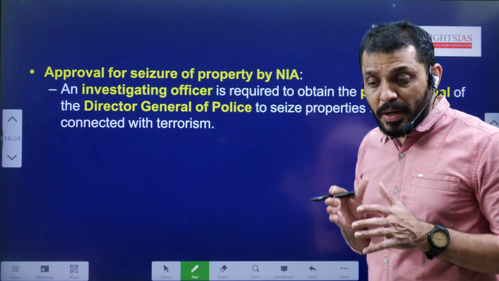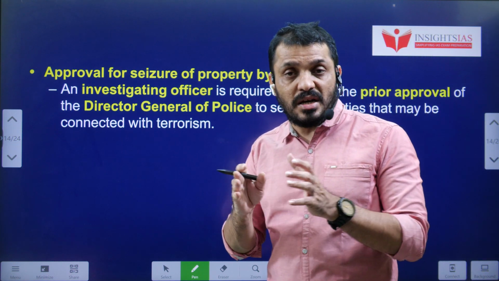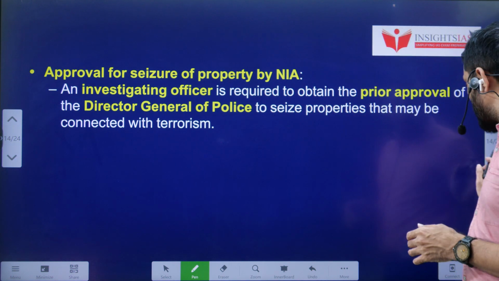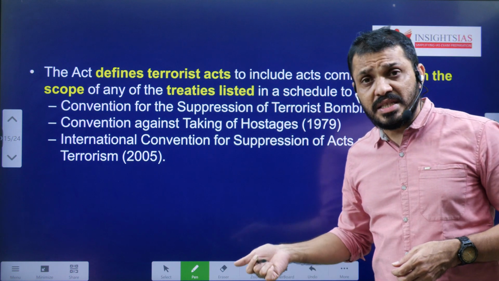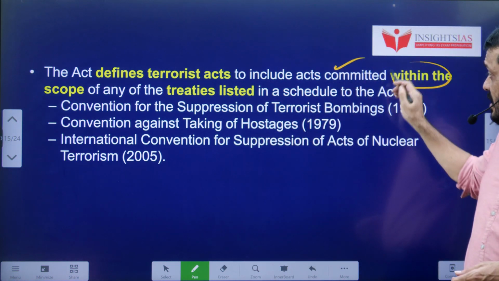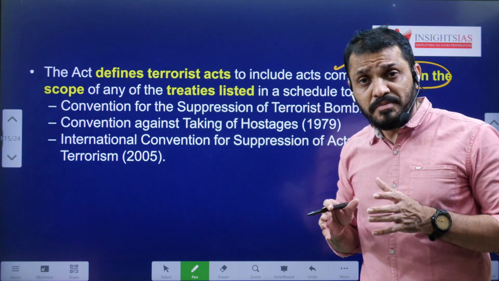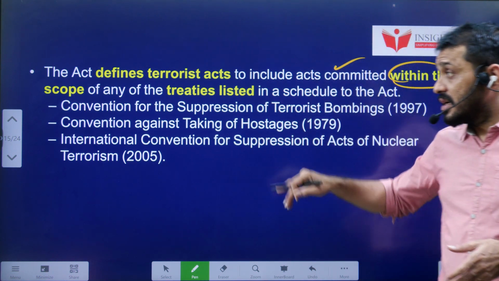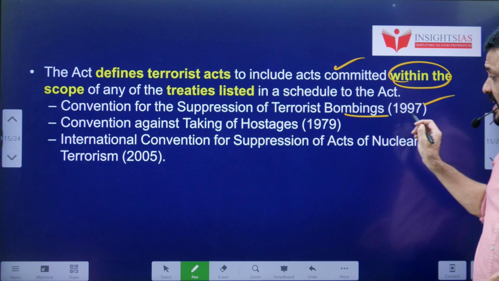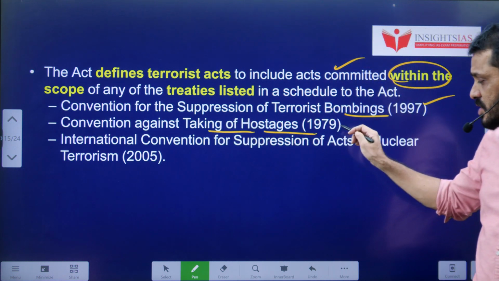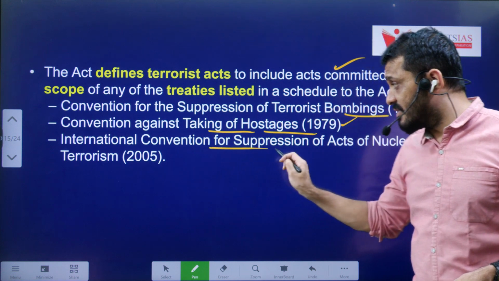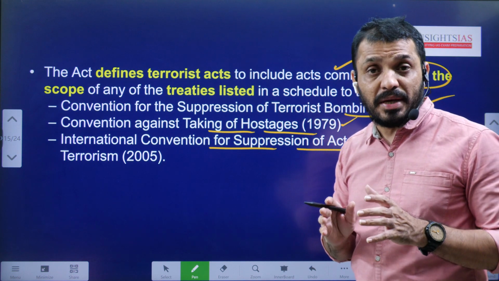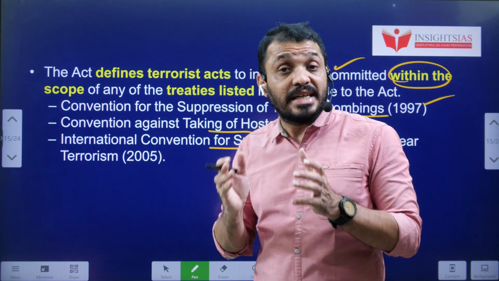And by taking permission from the DGP, Director General of Police of the appropriate state, even the investigating agencies, generally NIA, can seize the property as well. And this act defines terrorist acts under various treaties. Actually, this UAPA consists of 9 treaties. Out of that, the important ones are the Convention for the Suppression of Terrorist Bombing 1997, the Convention Against Taking of Hostages 1979, and the International Convention for Suppression of Acts of Nuclear Terrorism 2005. So all these treaties are applicable, and these treaties are an integral part of the UAPA.